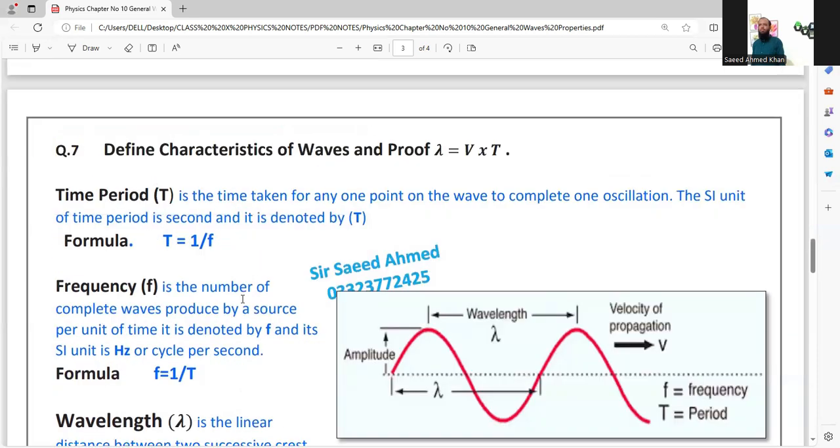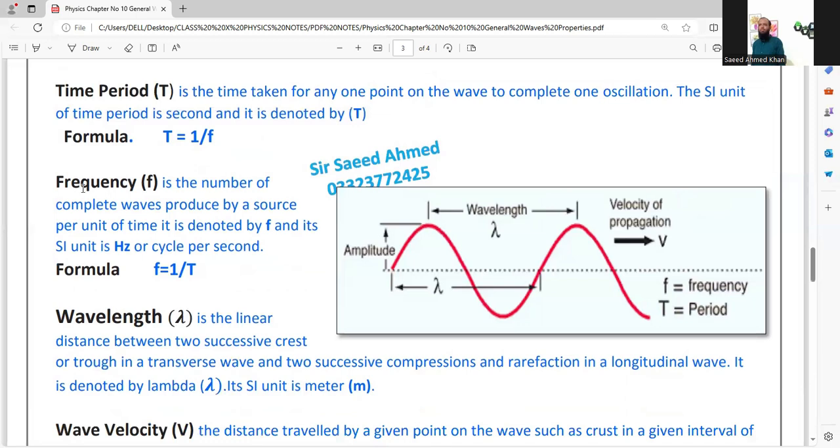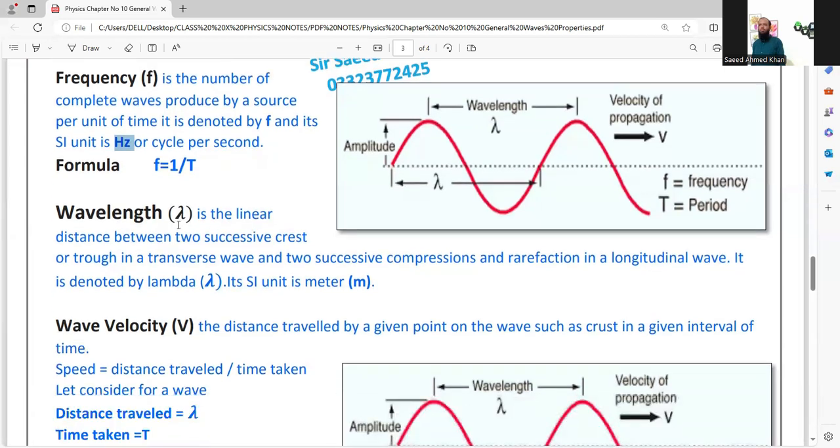So we have explained three terms. Time period, its formula is T is equal to 1 upon F. Frequency, its formula is F is equal to 1 upon T, and its unit is Hertz or cycle per second. And the third thing is wavelength, the linear distance between two successive crests or troughs, denoted by the Greek symbol lambda, and its SI unit is meter.